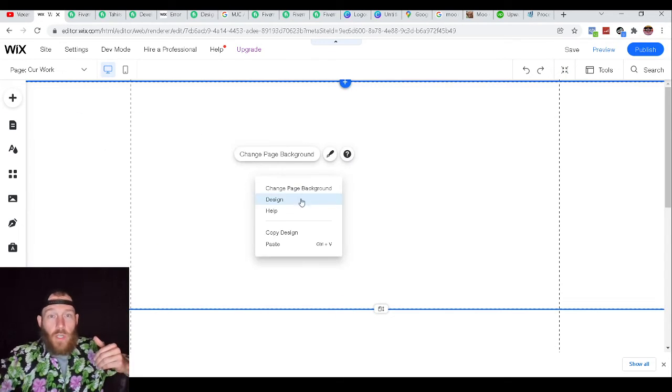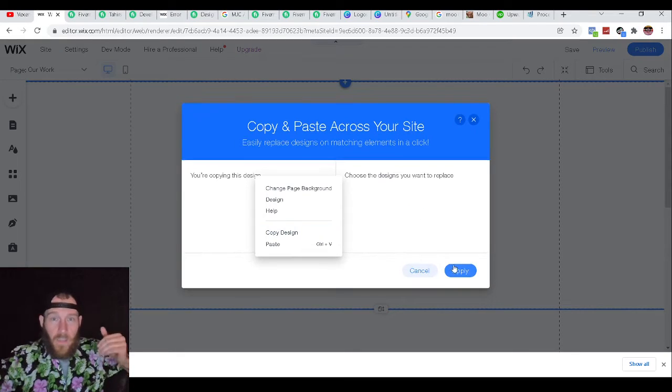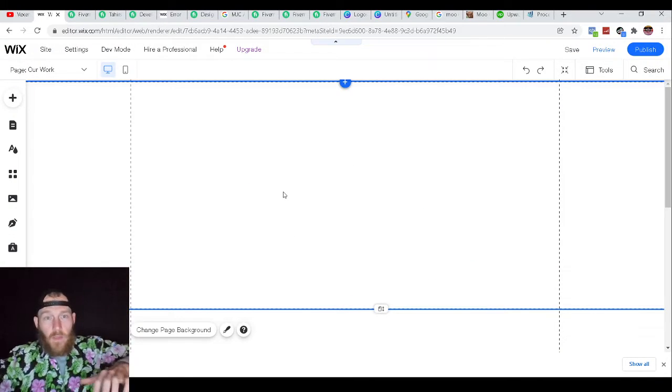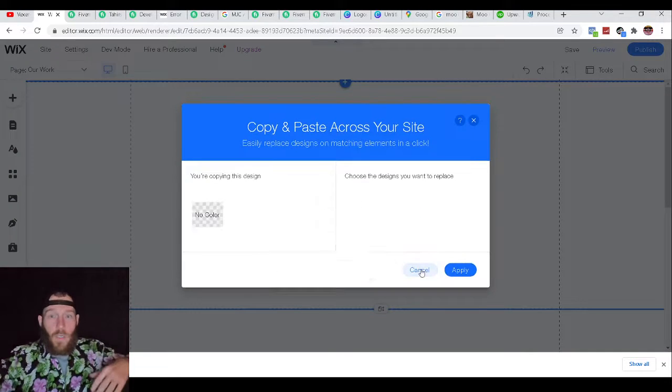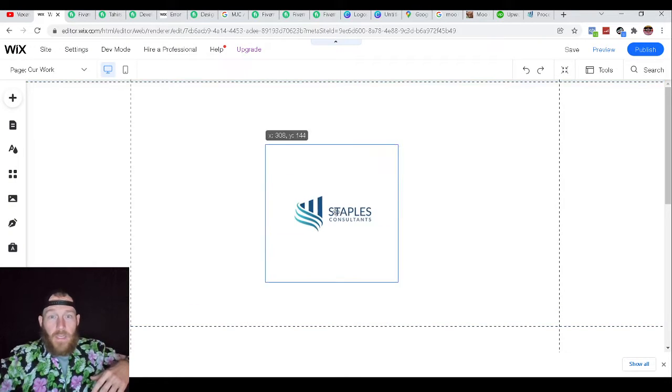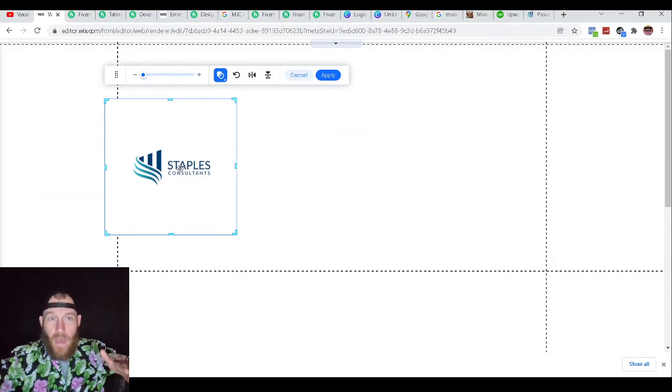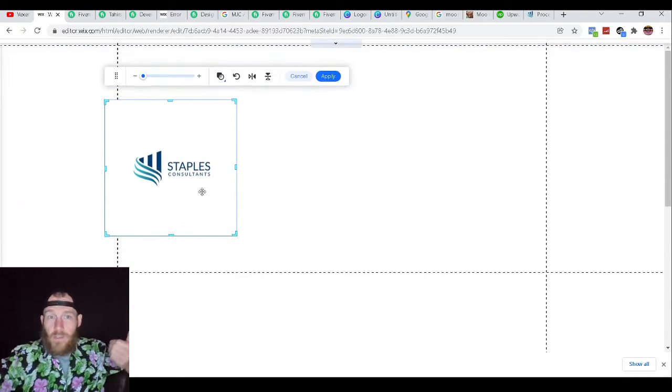Once we're on that page, we are going to start filling this page out with all of this information. And this is annoying that it doesn't paste itself, like copy paste or copy design. Oops, paste. Sorry. So this is going to be our portfolio, which are going to be all the website examples that we have. And now when you set these on here, just double click your image.